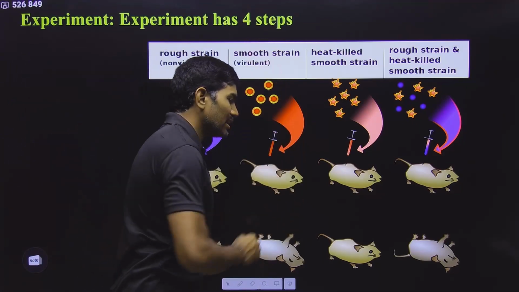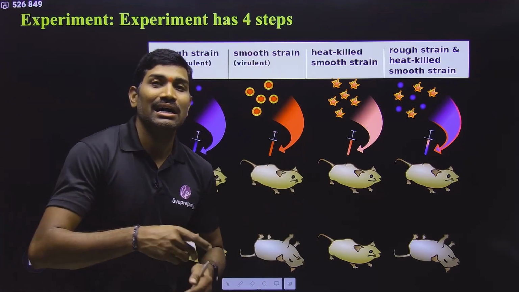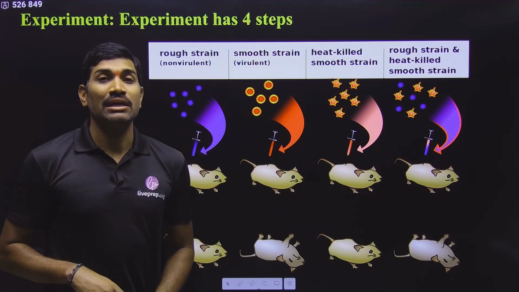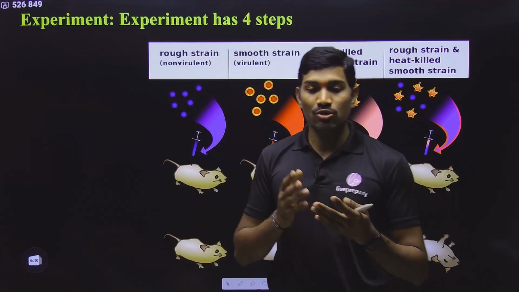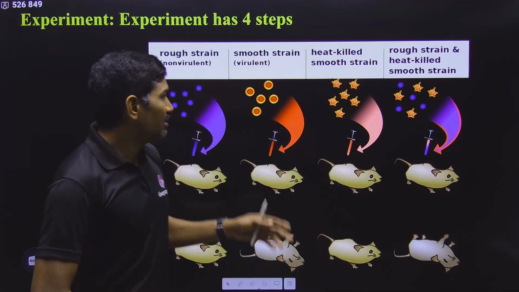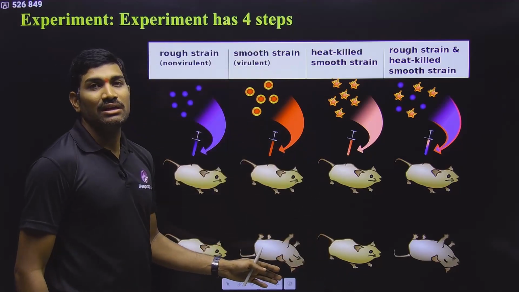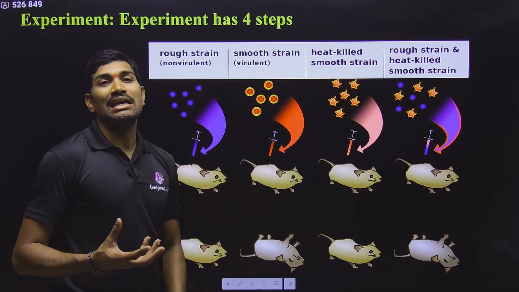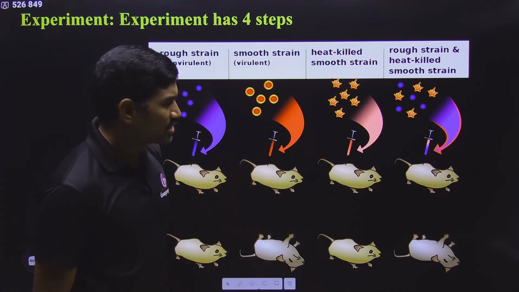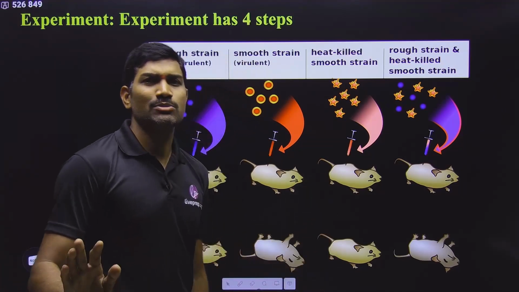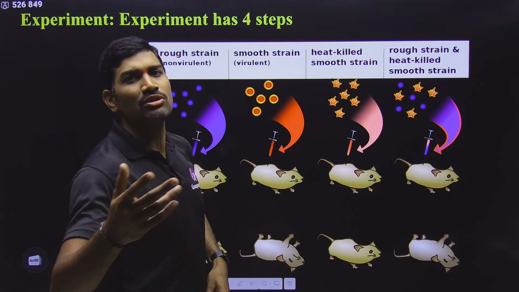Next one. He has given the live S strain. But S strain is a virulent strain. It is pathogenic. It can cause the disease, right? So that's why when this was given, mice died. And from the lungs he recovered live S strain. So given S strain, recovered S strain. This is also expected, and they died, that is also expected. So it is not something new.